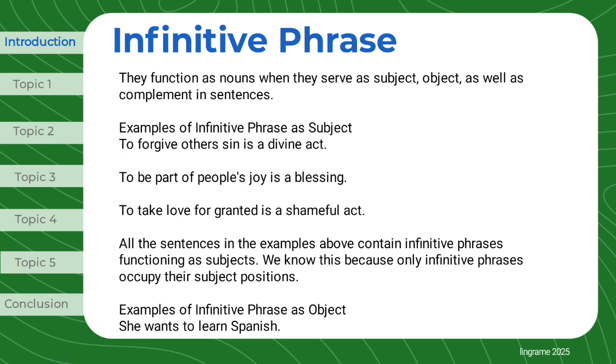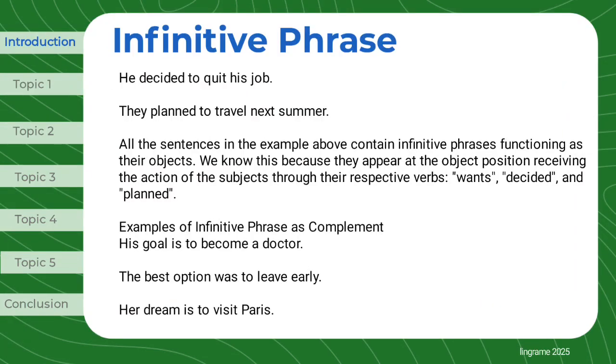Examples of infinitive phrase as object. She wants to learn Spanish. He decided to quit his job. They planned to travel next summer. All the sentences in the example above contain infinitive phrases functioning as their objects. We know this because they appear at the object position receiving the action of the subjects through their respective verbs, wants, decided, and planned.